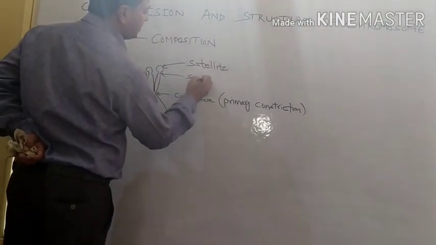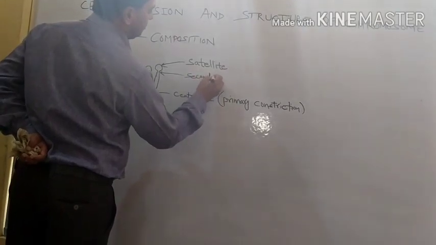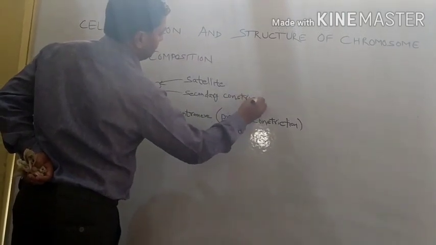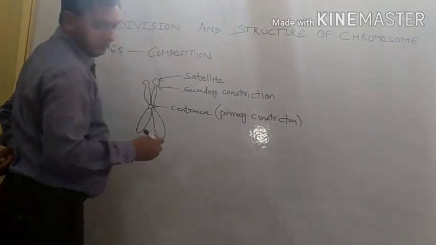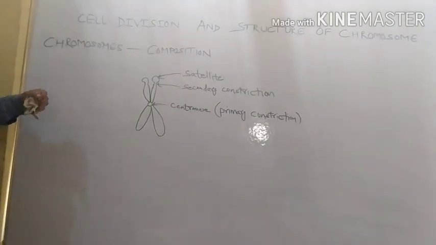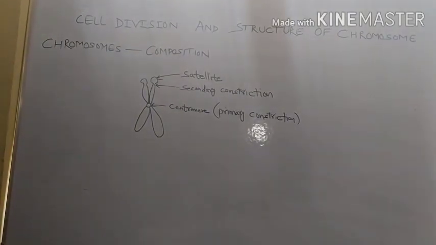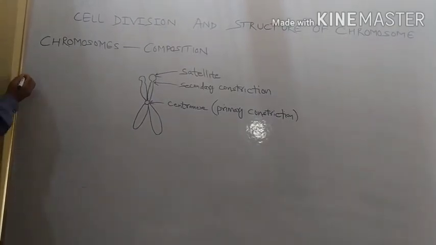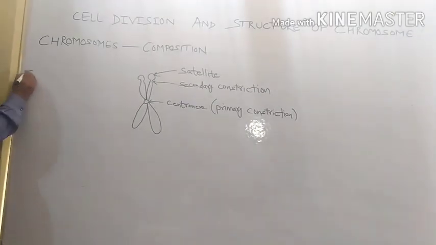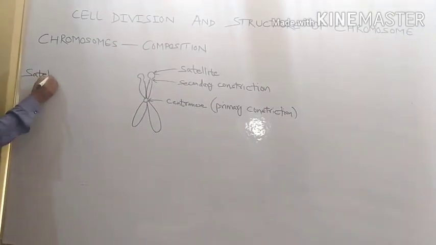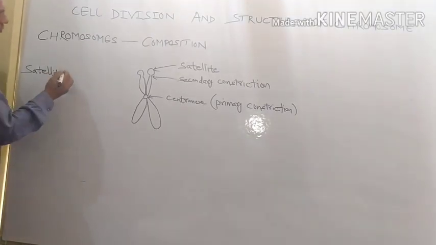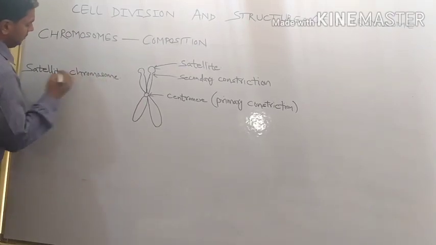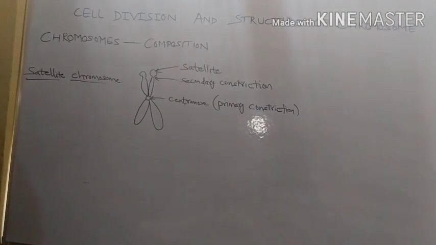This is called secondary constriction. So this type of chromosome, in which the satellite is present after the secondary constriction, at the distal end of the secondary constriction, is called satellite chromosome. So satellite chromosome is clear to everybody.